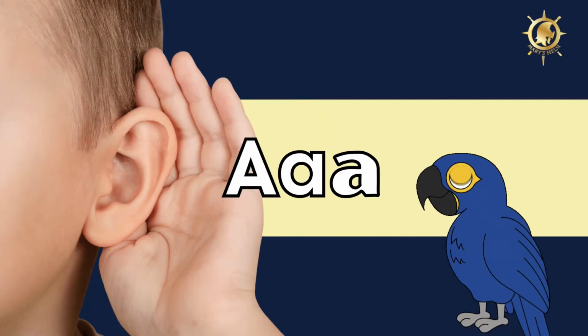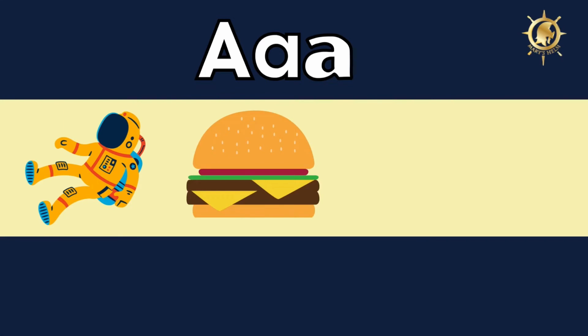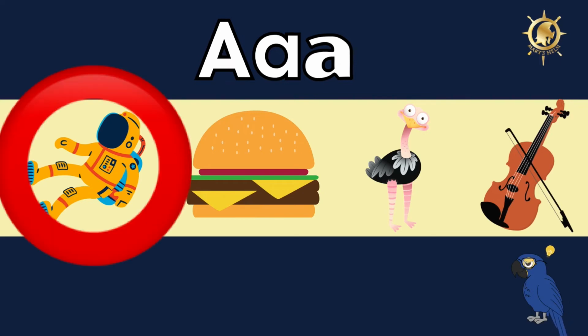Shh. Did you hear that? It was the sound of the letter A. Which picture made the A sound like the letter A? Astronaut, hamburger, ostrich, violin. Did you say astronaut? Astronaut says A like the letter A.